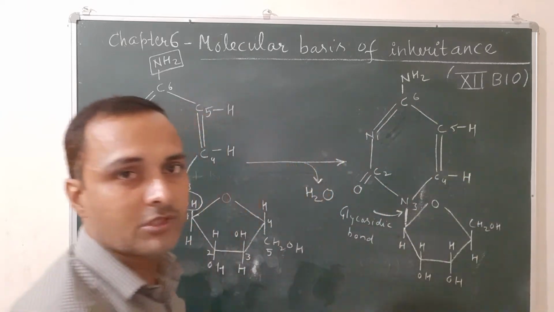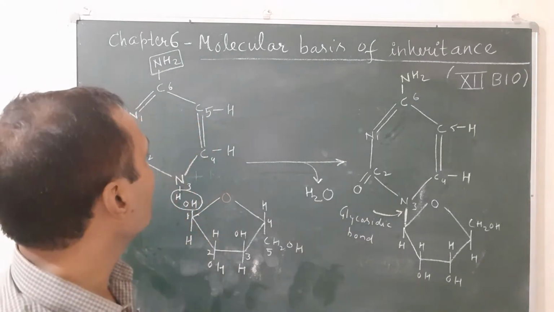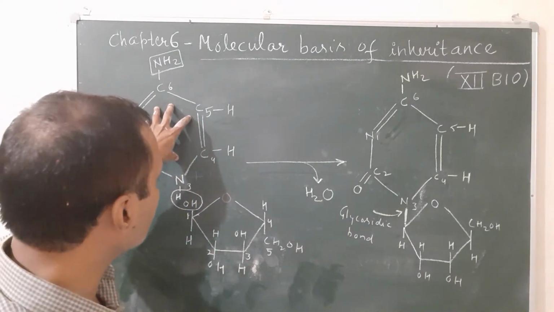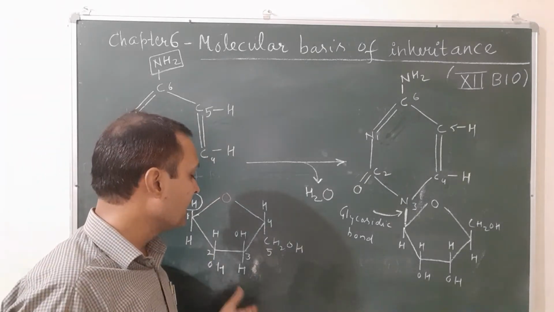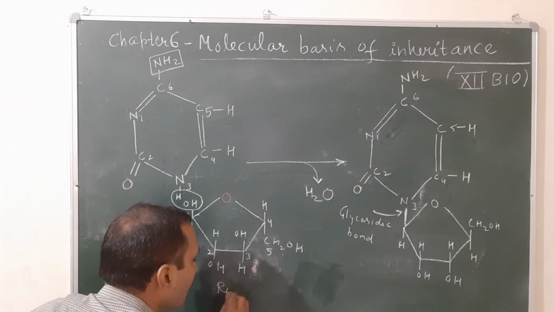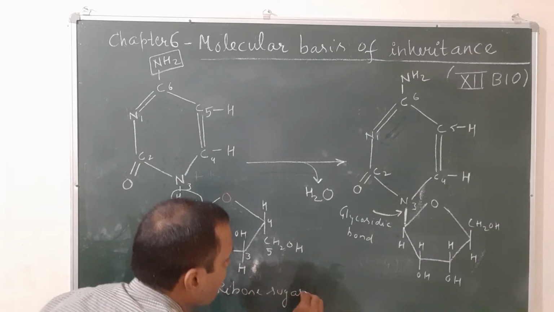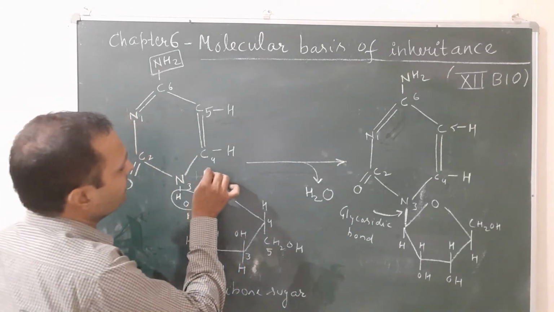Now what is the name of the nucleoside? Cytidine. It is formed by combination of the nitrogenous base and the pentose sugar, and the sugar is ribose because it is found in RNA. So this is the structure of ribose sugar, and this is the structure of cytosine.